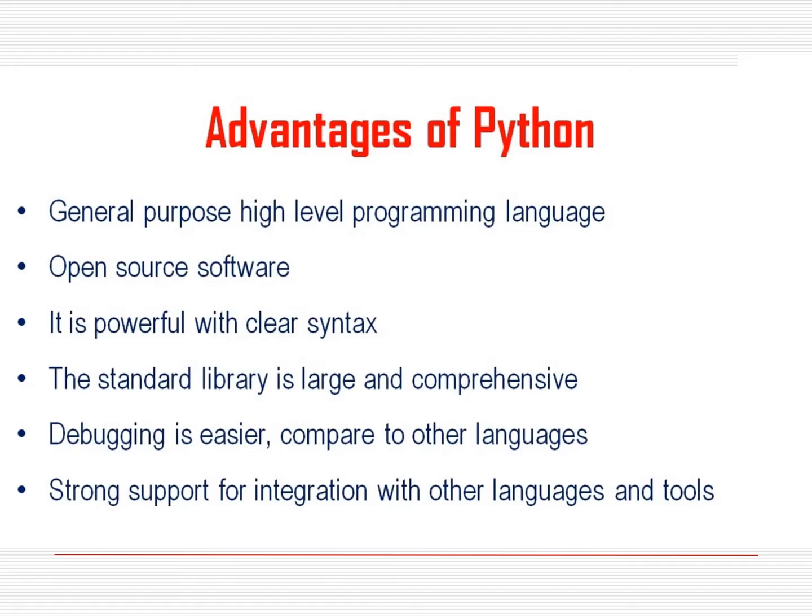Then these are the advantages of using Python. It is a general purpose high level programming language. It is open source software. It is more powerful with clear syntax, and the standard library is large and comprehensive. Overall, debugging is easier compared to other languages. What is debugging? Finding and solving the errors in a program.